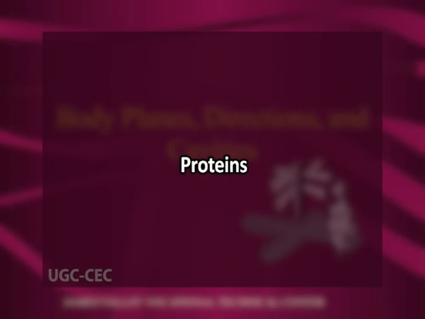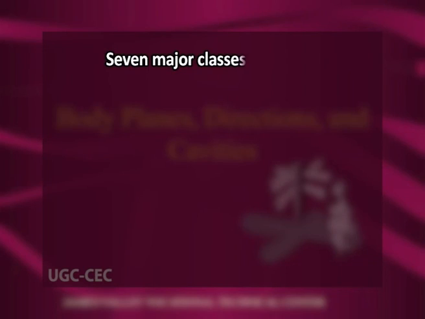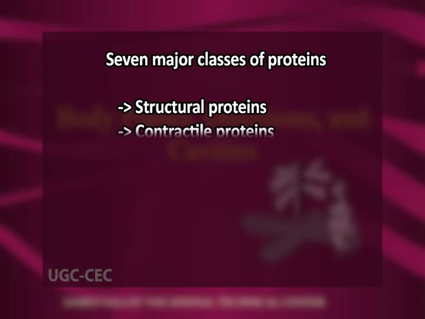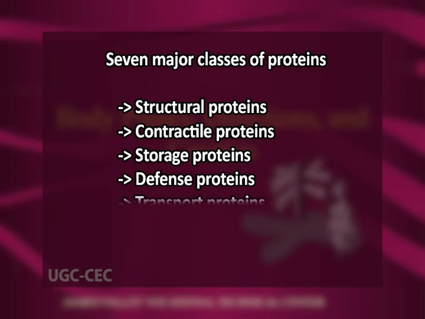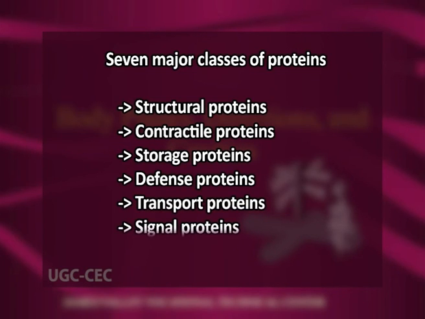Now the third, proteins. A protein is a biological polymer constructed from amino acid monomers. There are 7 major classes of proteins. Number first is the structural protein. Number second, contractile proteins. Number third, storage proteins. Number 4, defense proteins. 5th, transport proteins. 6th, signal proteins. And the last, enzyme. An enzyme is a protein that serves as a chemical catalyst, that is, an agent that changes rate of chemical reaction without being changed into a different molecule in the process.